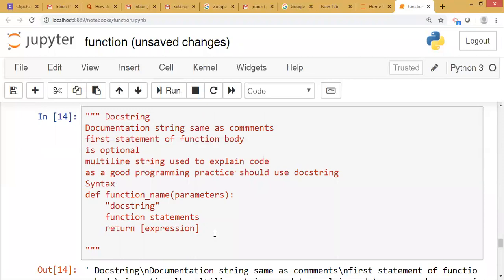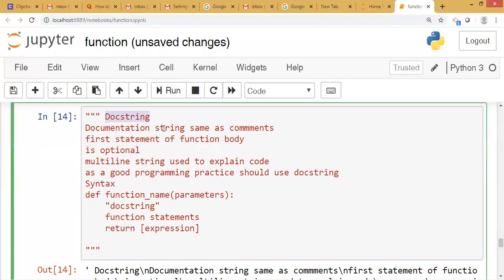Our next topic is docstring. Doc means documentation. Actually, a documentation string is the same as comments. In Python, multi-line comments are defined by using 3 double quotes, ended with 3 double quotes. The same thing is called a docstring if we define that multi-line comment inside a function body.